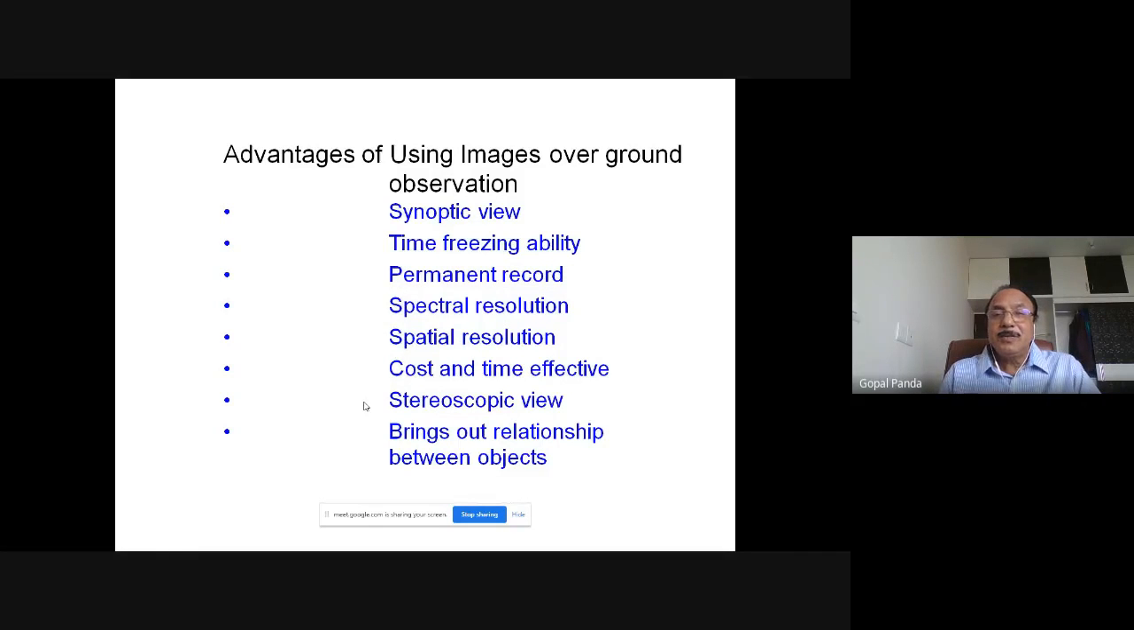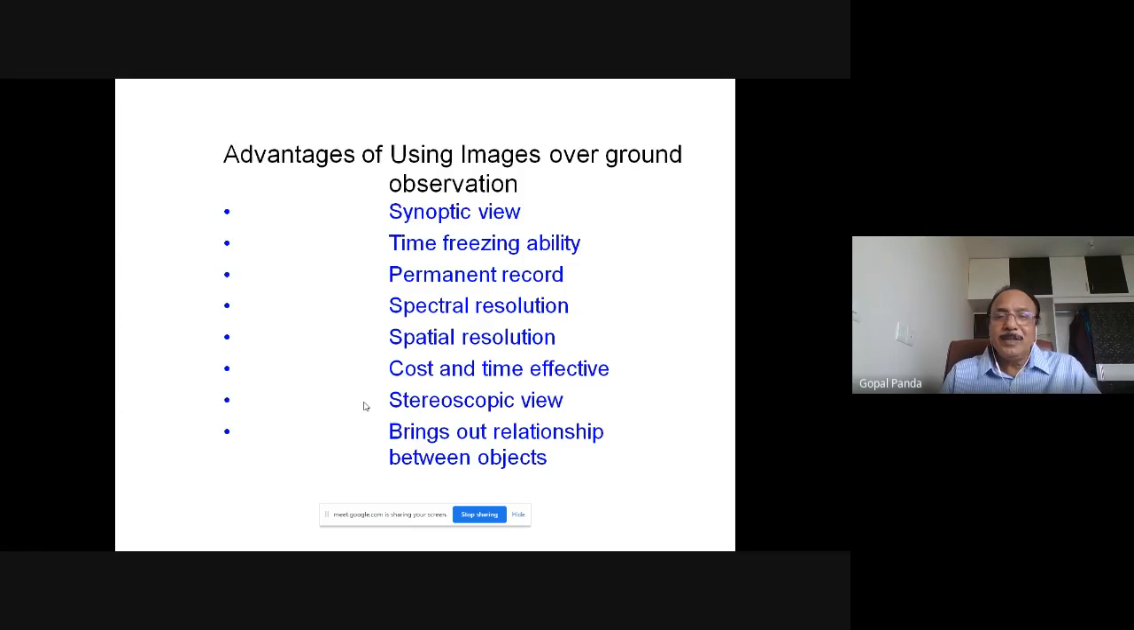So the advantage of using this image over ground observation is, because these observations one can also collect by moving on the ground, but the advantage of remote sensing is that it gives a synoptic view of a large area which we cannot see in a ground survey. Time freezing ability is also there with remote sensing information collection. And there can be a permanent record the moment you are storing this, because if you are making a ground survey, creating a map, this map cannot be permanently stored, but this can be permanently stored in a digital format.